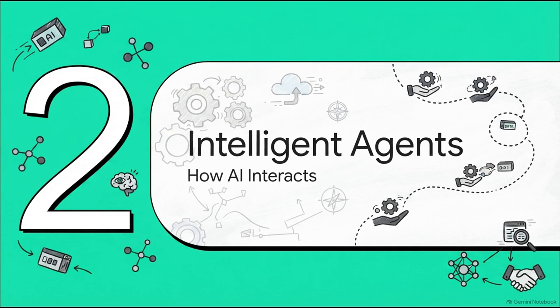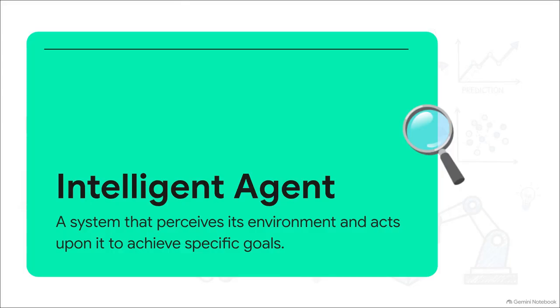Moving right along to Section 2, Intelligent Agents and How AI Interacts. If you have to write a short answer definition on the test, just memorize this verbatim, okay? An intelligent agent is a system that perceives its environment through sensors and acts upon that environment through actuators to achieve specific goals. That's it. It's just a constant cycle of taking in data, reasoning about it, and then taking action. A self-driving car trying to navigate a busy city street is honestly the perfect textbook example of this.